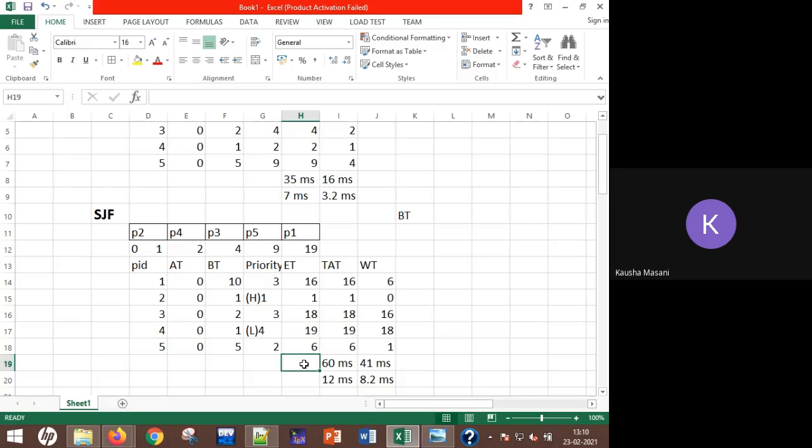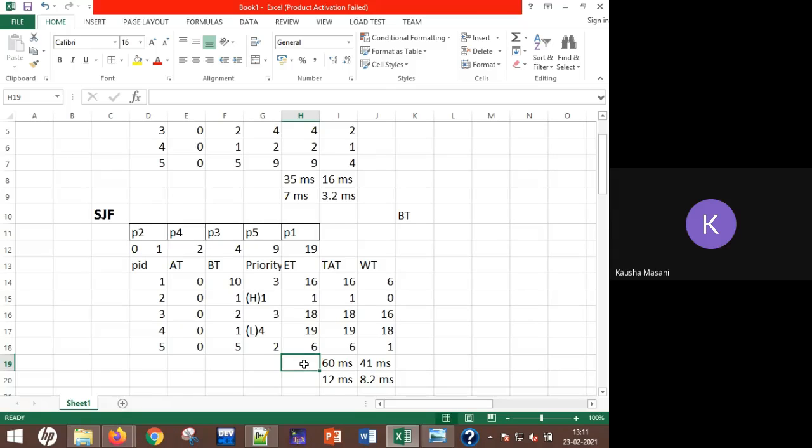Next, who is in front? P2. So you are going to write P2. Again, see what is the time quantum? 1 millisecond. So 2. Take this P2 back. P2, update this timing, now 0. That means P2 completely executed, so you can scratch it off. Now next in line is P3.